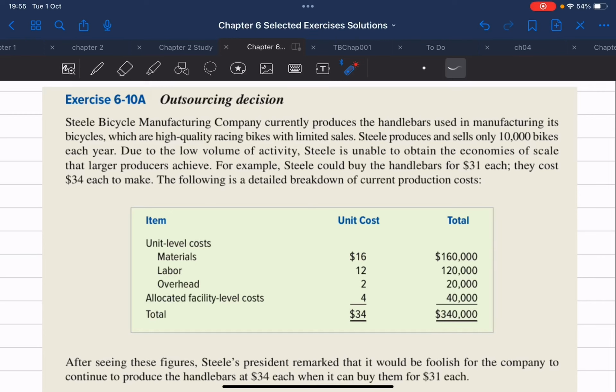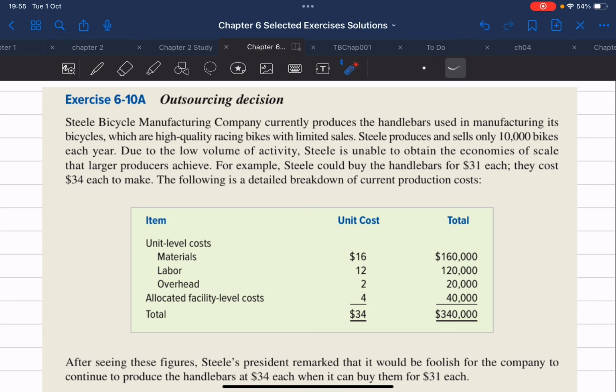This is Mohammed Aljaber here again with another video, another exercise from chapter 6 exercises from our managerial accounting course. In this video we're going to go over exercise 6-10A. Now, as it says here, this is an outsourcing decision related question. So let's read the question first and then we'll go over what we need to do in order to solve this question.